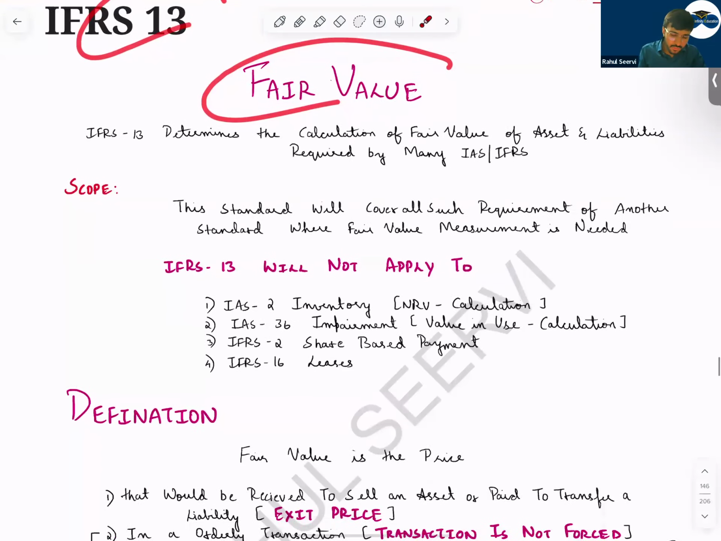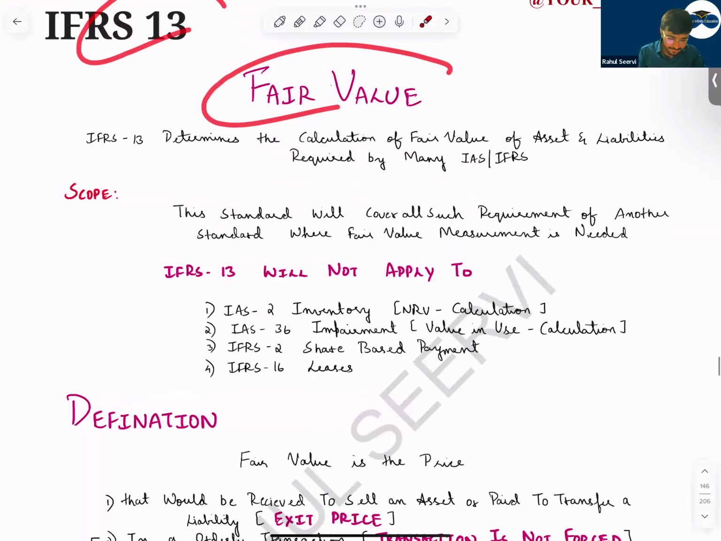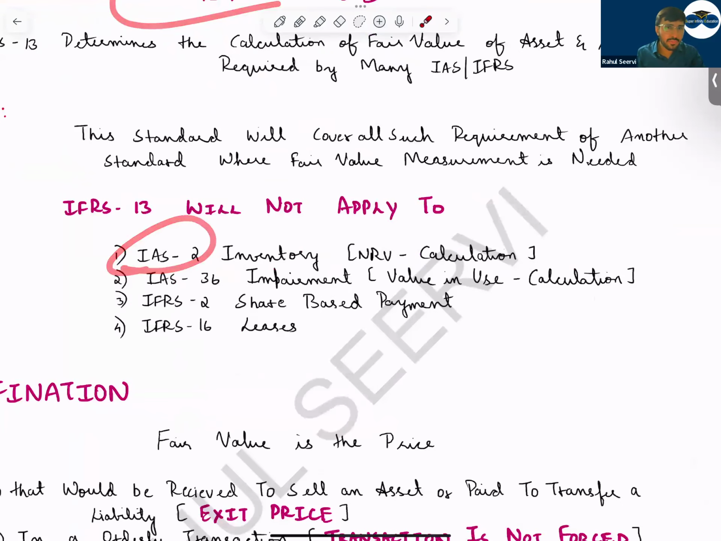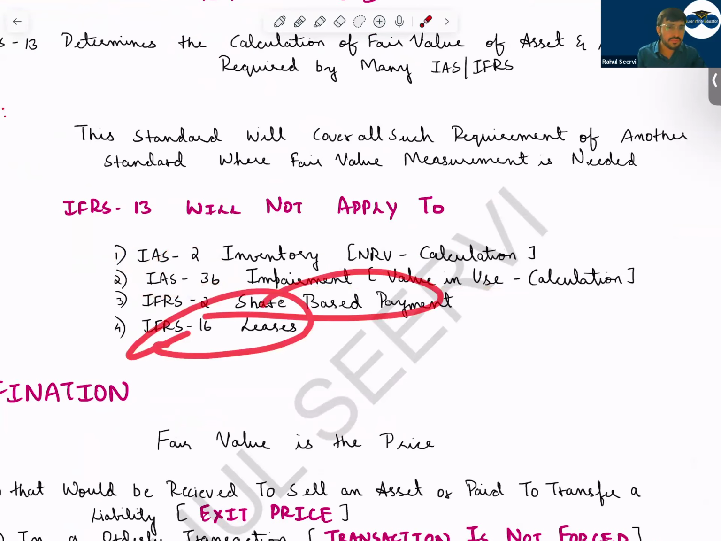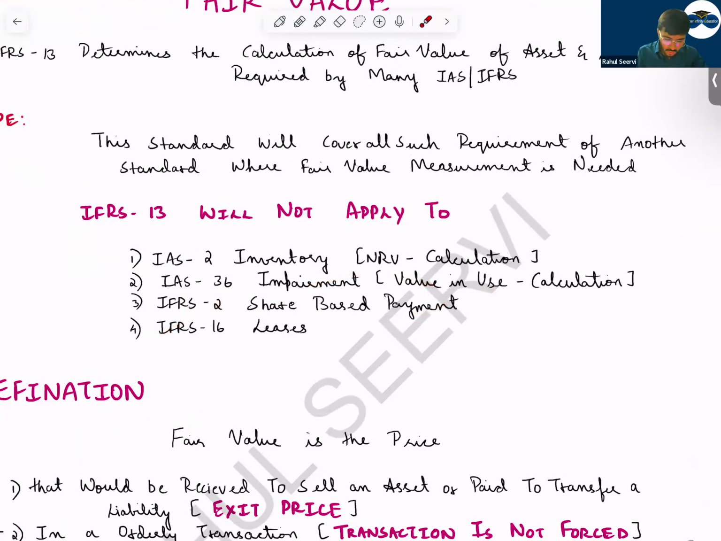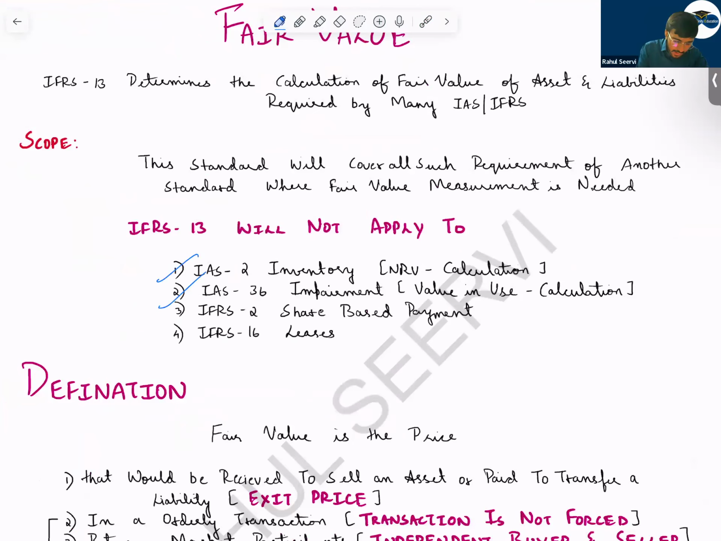Now what is fair value? Fair value will not apply to everything. In inventory, we'll never apply the fair value concept because NRV is entity specific, fair value is market specific. IAS 36 impairment, value in use will not apply. Share based payment is not there for you, and for IFRS 16 leases it will not apply. You have to remember these points for MCQ.